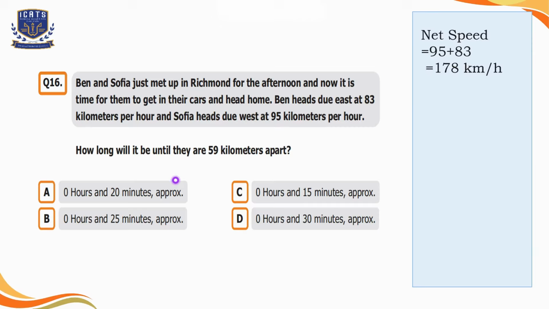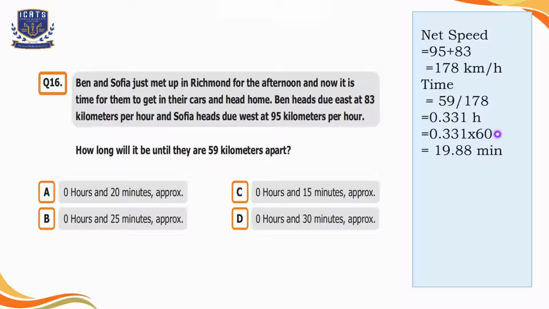Now we have to find out how much time they will take until they are 59 kilometers apart. To find the time, we will divide distance, which is 59 kilometers, by the speed, which is 178 kilometers per hour. That is equal to 0.331 hour. As the answer is in minutes, we will multiply the answer by 60 to convert it into minutes. That is equal to 19.88 minutes, which is approximately 20 minutes. So we'll select option A over here. They will take 0 hours and 20 minutes until they are 59 kilometers apart.